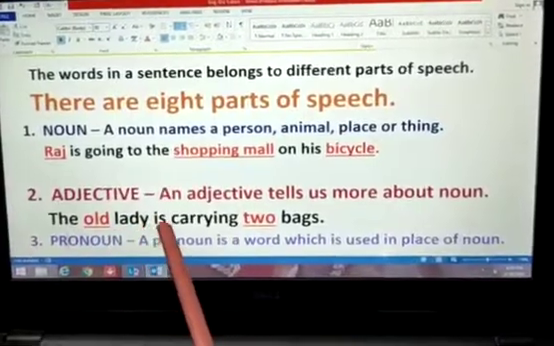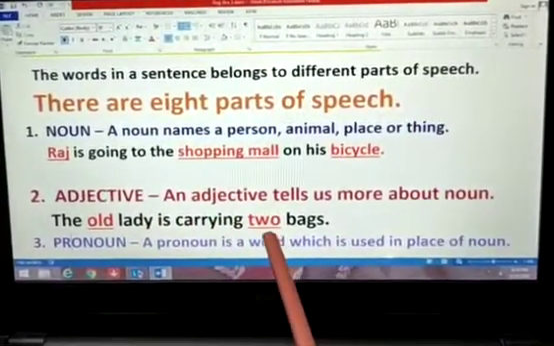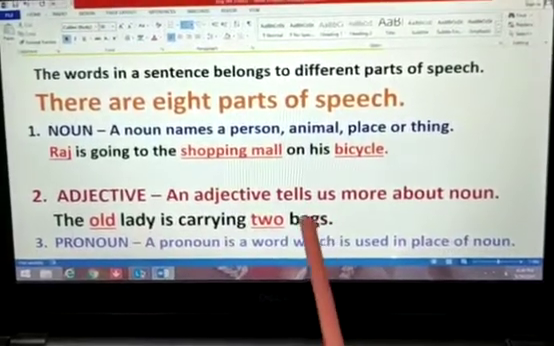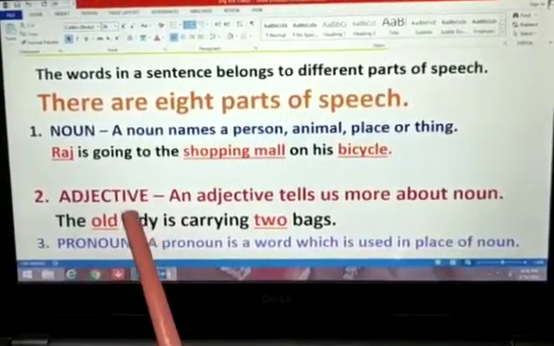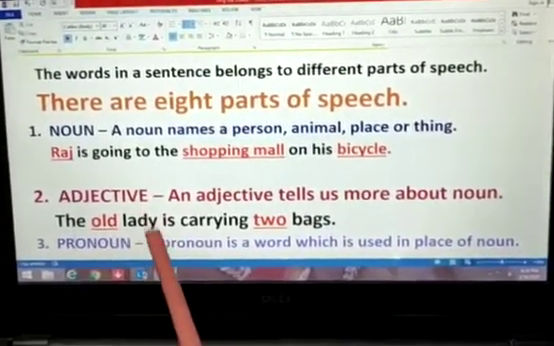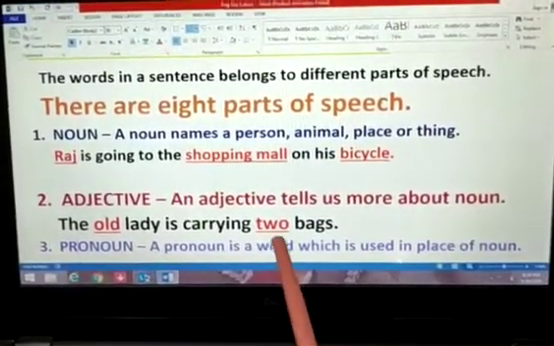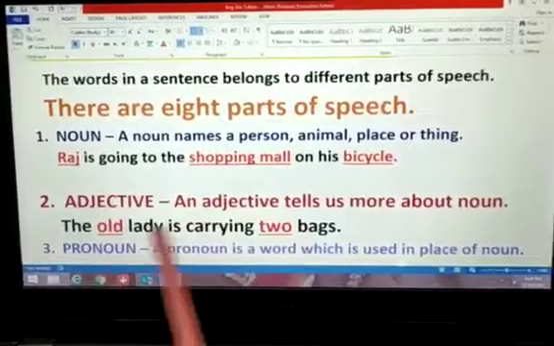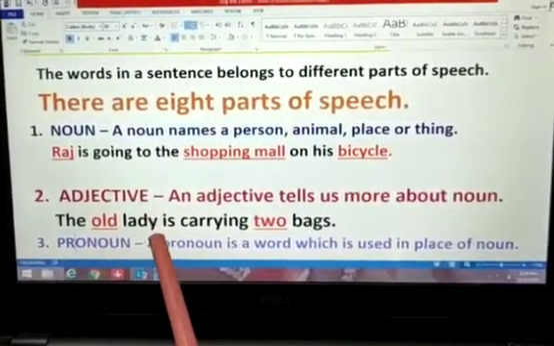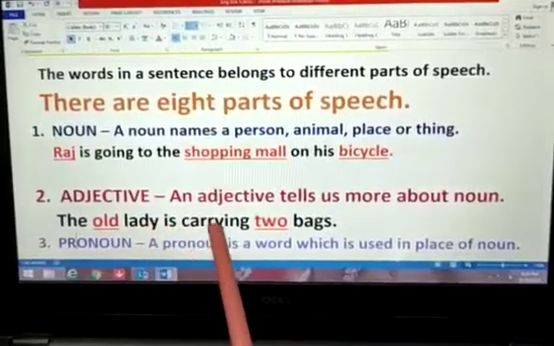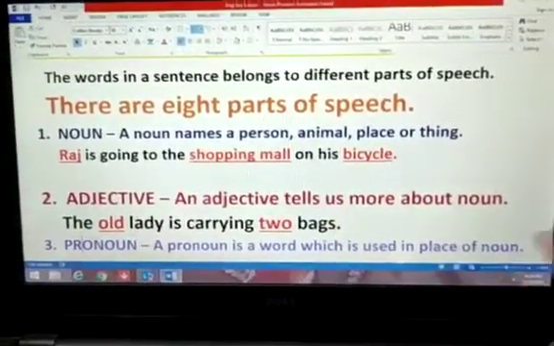The old lady is carrying 2 bags. Here, your nouns are lady and bags. Now, what does it tell more about lady? That lady is old. And how many bags are there? 2 bags. So, these 2 words tell more about nouns. So, these are called adjectives. The old lady is carrying 2 bags.